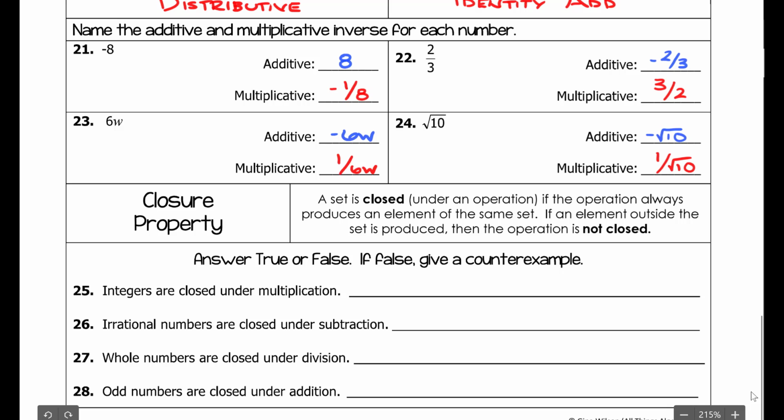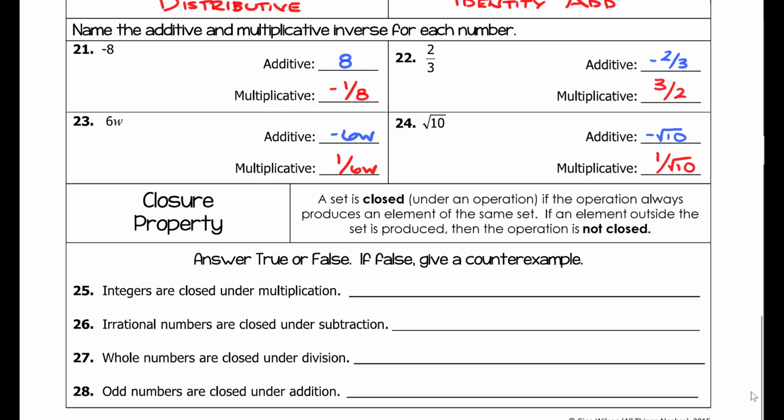And then finally we get down to our last property of real numbers, and that's what we call the closure property. The closure property looks at whether or not we take numbers from a given set and perform some mathematical operation. Does that generate a number that is in the same set? So hopefully when we go through these 4 examples, what I just said will make a lot more sense. 25 says that the integers are closed under multiplication.